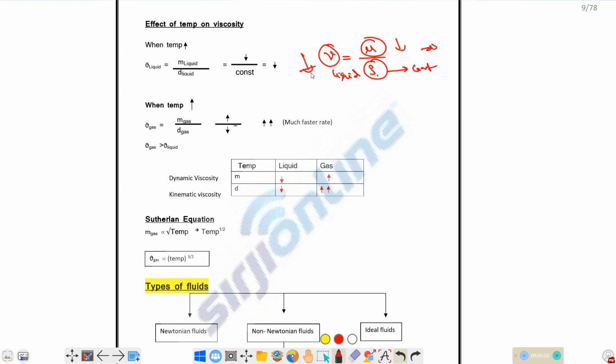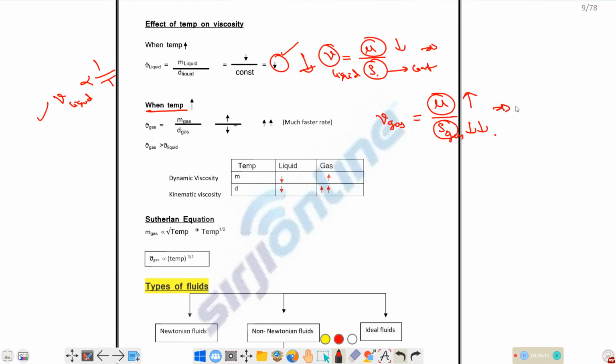So overall nu will decrease. So with respect to temperature, nu of the liquid will decrease. Let's take gases, what will happen? In case of gases, this is nothing but mu by rho. If you increase the temperature, mu will increase, and the density of the gas will decrease more.